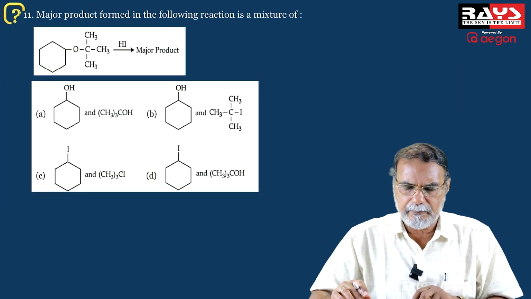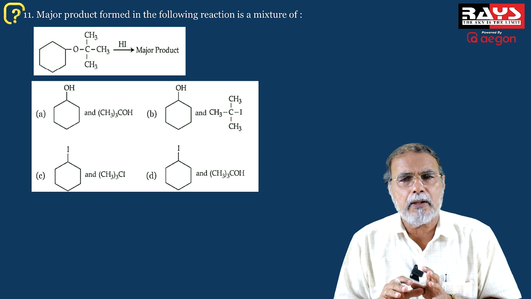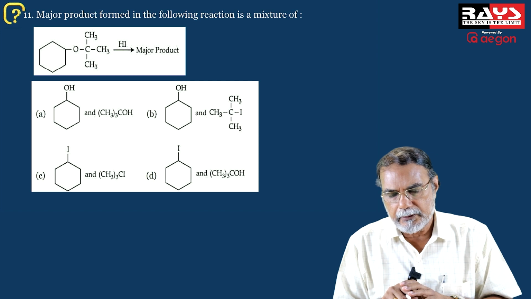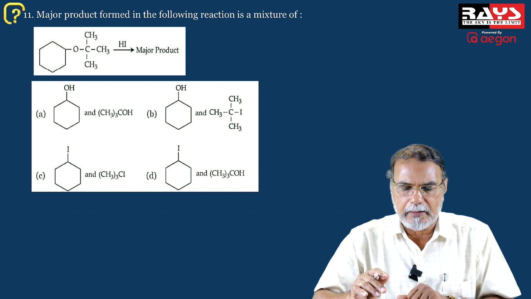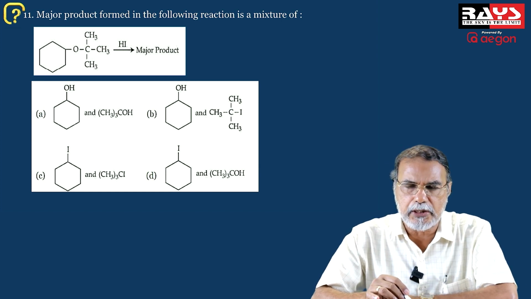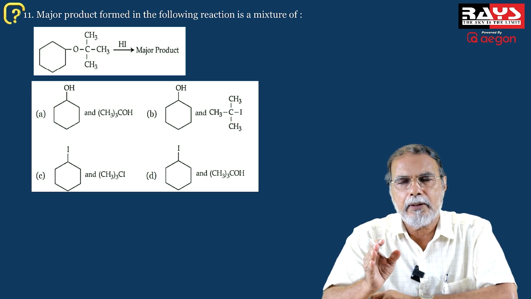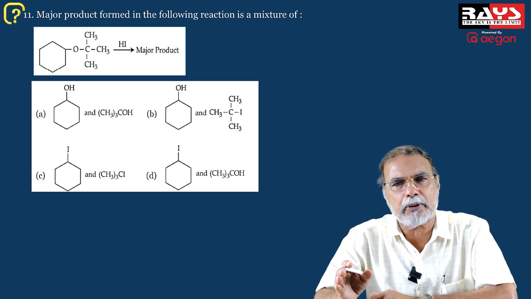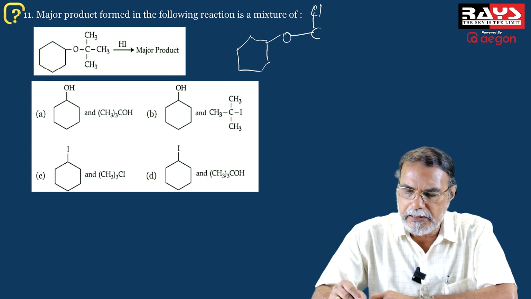It's not a tough question, it's something very fundamental. And here is another question, and questions of this type are asked in almost all question papers, both in NEET and JEE. The cleavage of ethers using hydroiodic acid. And remember that this part of the ether is a tertiary butyl group. And a tertiary butyl group can be easily cleaved to form a tertiary carbocation, which is exceptionally stable, a tertiary carbocation, you know. So, naturally, the cleavage of this ether takes place